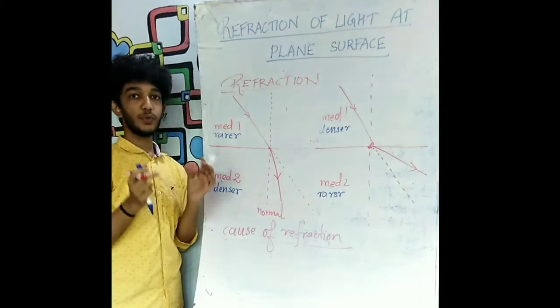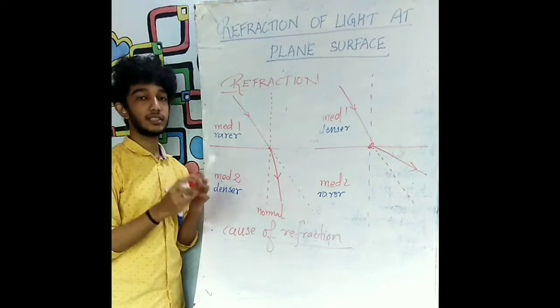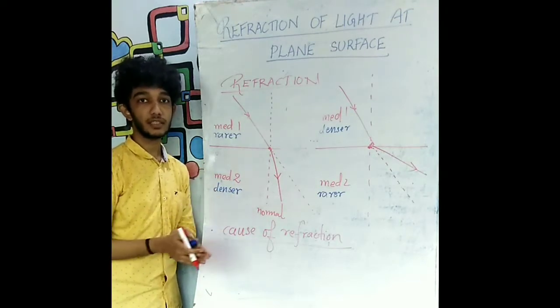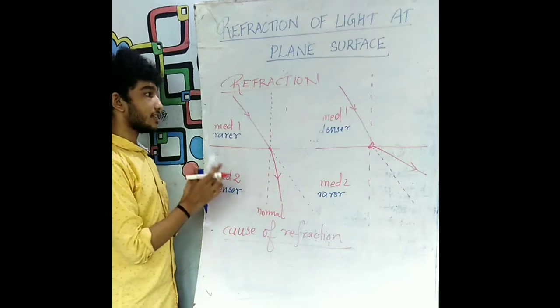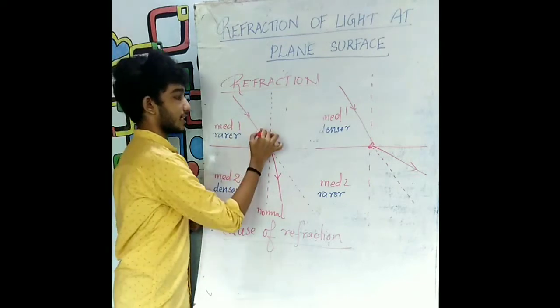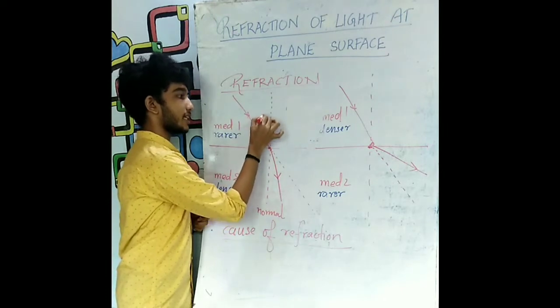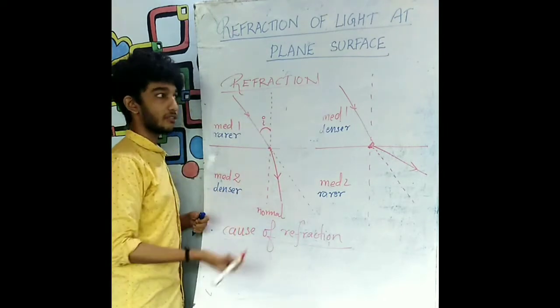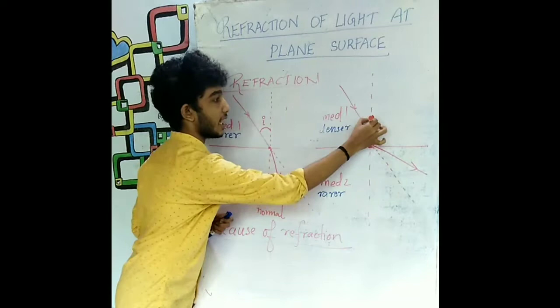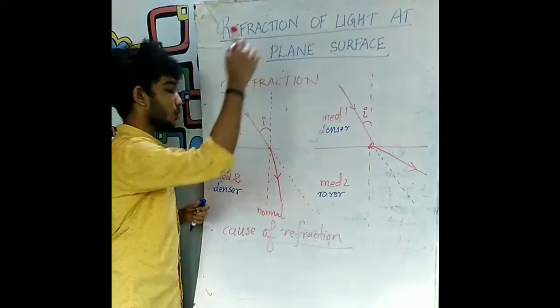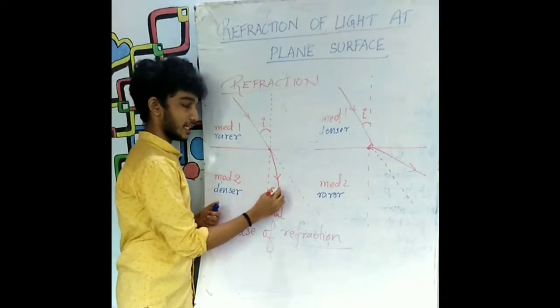Now here we can introduce two angles as we had introduced in case of reflection. The angle between the incident ray and the normal is obviously angle i, or angle of incidence. Here this is the angle i. Now, this is which ray?